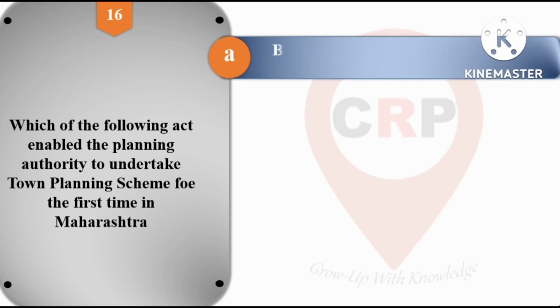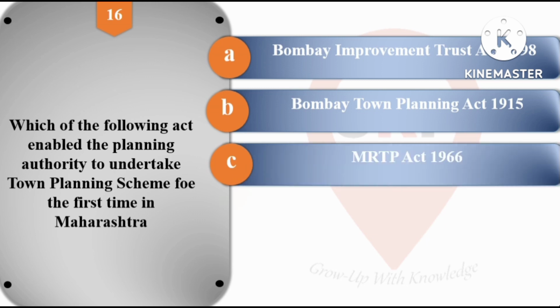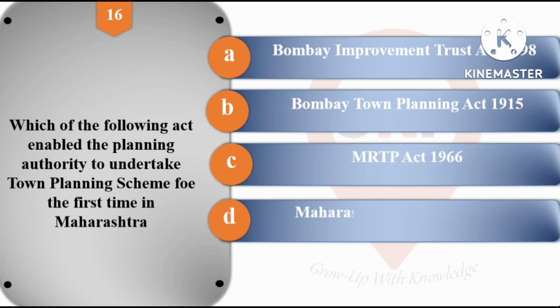So options are: option A, Bombay Improvement Trust Act 1898; option B, Bombay Town Planning Act 1915; option C, MRTP Act 1966; and option D is Maharashtra Housing and Area Development Act 1976. So we have to choose among these four options. So the right option is option number B, that is Bombay Town Planning Act 1915.